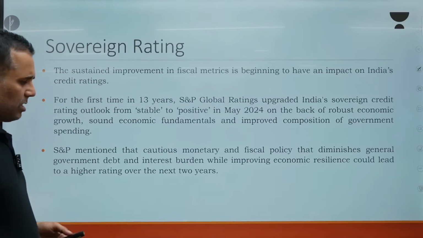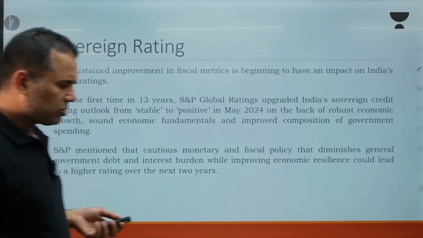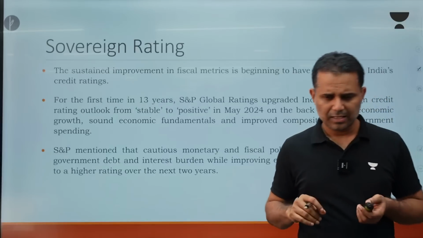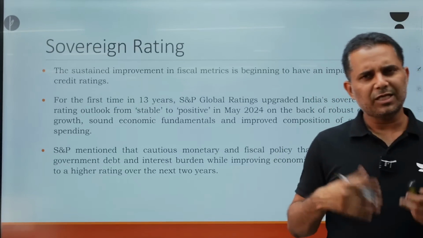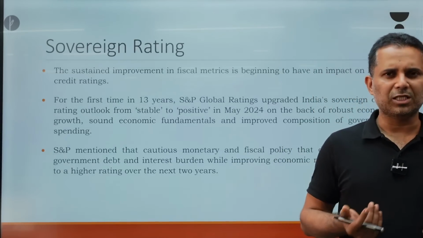Then sovereign rating, a very important thing that you should understand. See, if we want to create jobs, for that, investment is required.